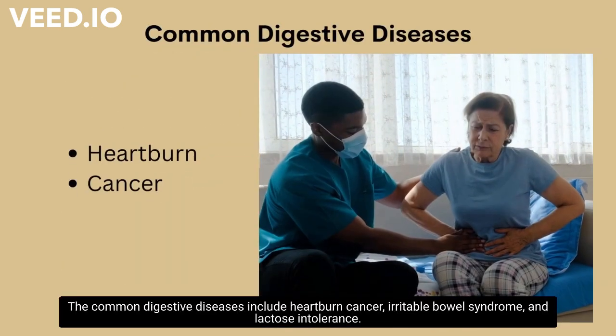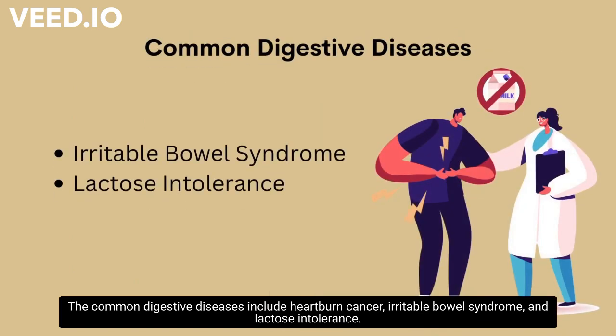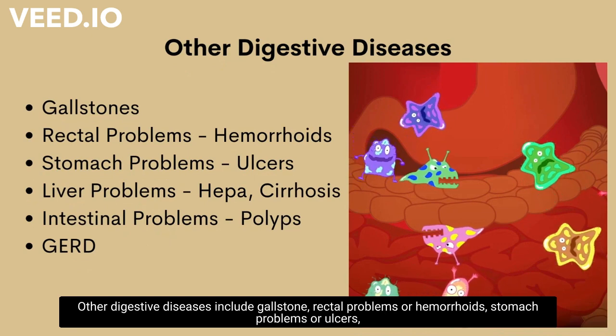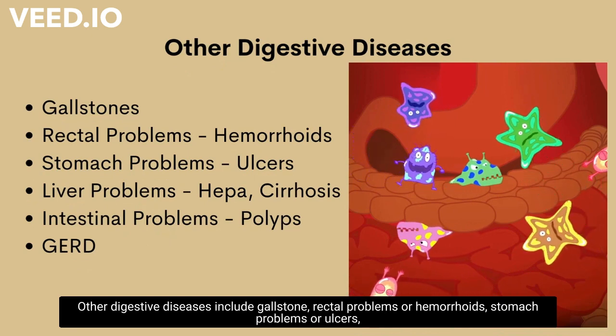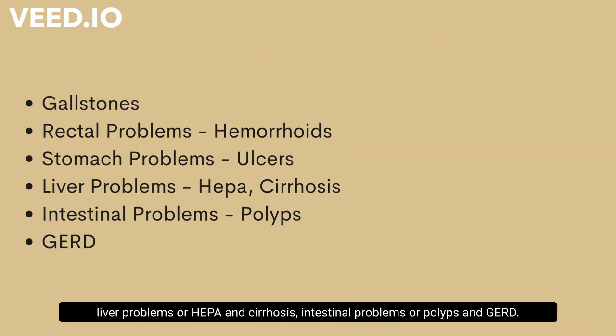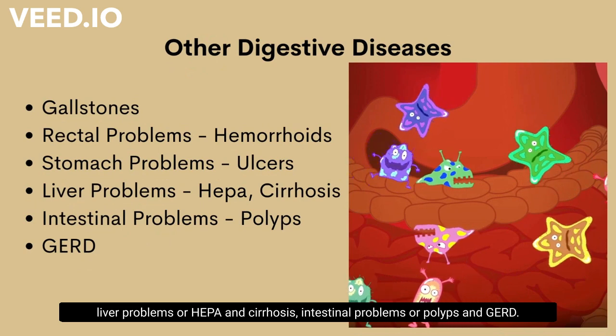The common digestive diseases include heartburn, cancer, irritable bowel syndrome, and lactose intolerance. Other digestive diseases include gallstones, rectal problems or hemorrhoids, stomach problems or ulcers, liver problems or hepatitis and cirrhosis, intestinal problems or polyps, and GERD.